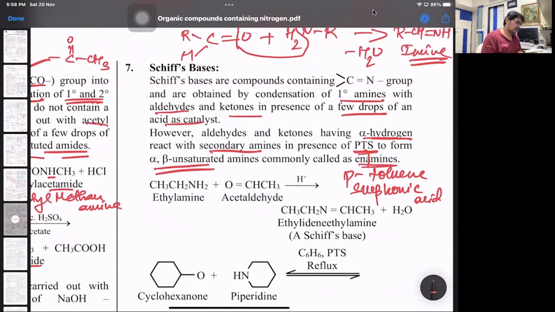So look at that. Ethylamine with acetaldehyde. So what will happen here? Removal of water. And we get the compound ethylidene ethylamine. How ethylidene? CH3CH is the ethylidene group. So ethylidene ethylamine. That's a Schiff's base. What is formed over there? So enamine. En means a double bond and an amine group.